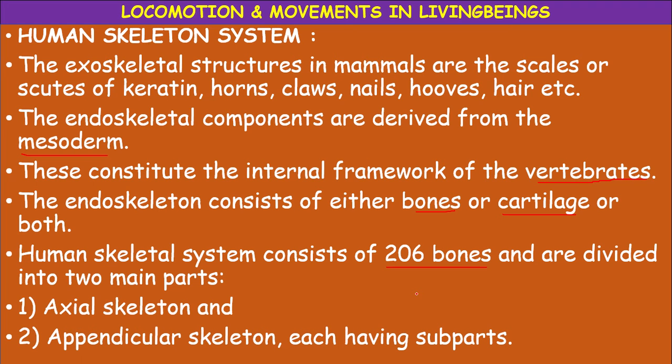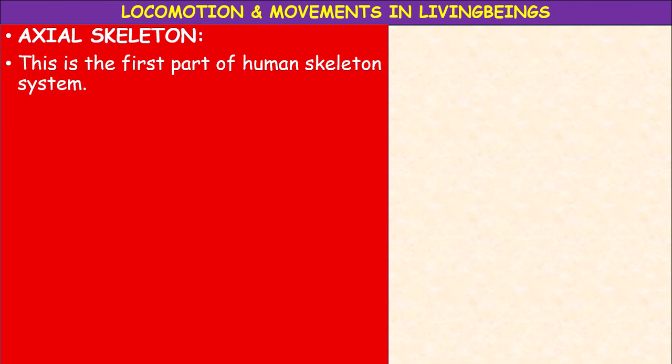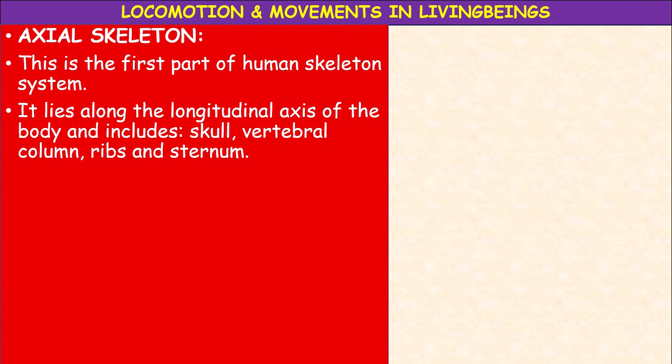So, you have to remember, the human endoskeleton is made up of how many bones? 206 bones. It is divided into 2 parts. The one is axial skeleton, which is the upper part, and appendicular skeleton, the lower part of the skeleton. Let us study in detail axial skeleton. This is the first part of human skeleton system. It lies along the longitudinal axis of the body and it includes skull, vertebral column, ribs, sternum.